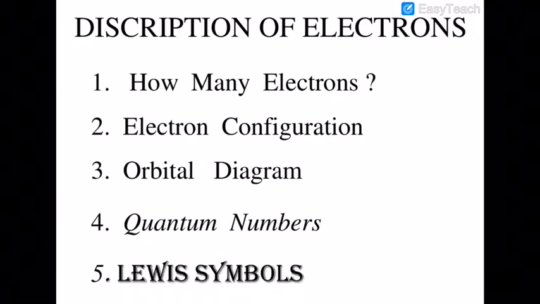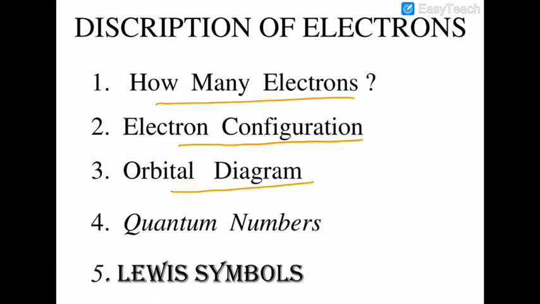Now, how can you describe the electrons in various ways? When we see an ion or atom or a molecule, we will ask how many electrons are involved. What is the electronic configuration of the atoms involved? What type of orbitals are involved?